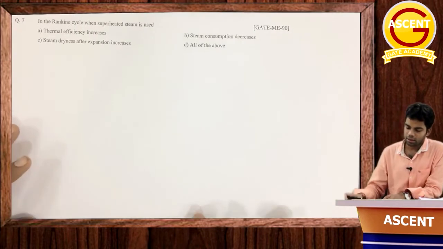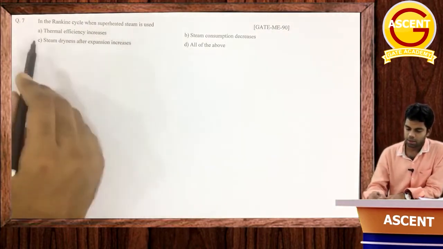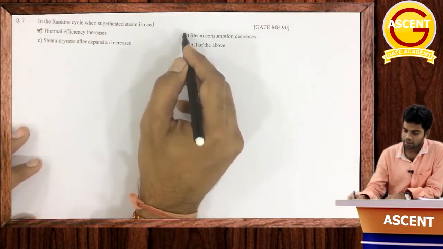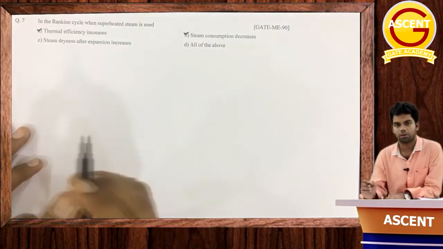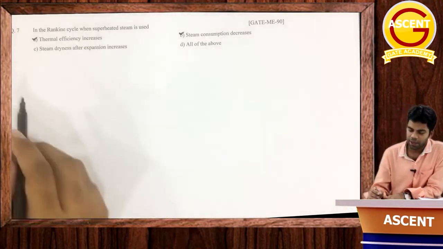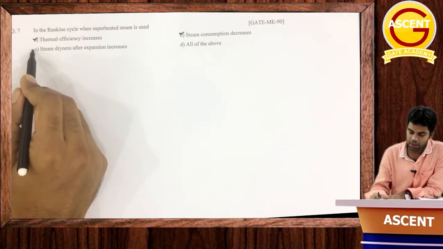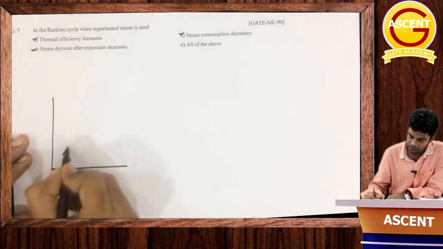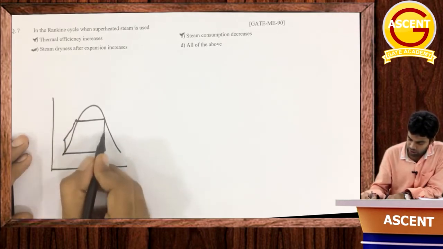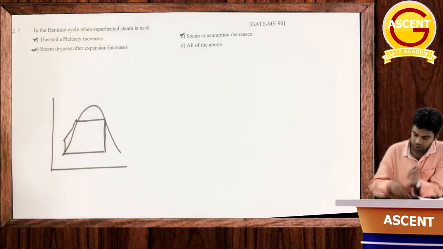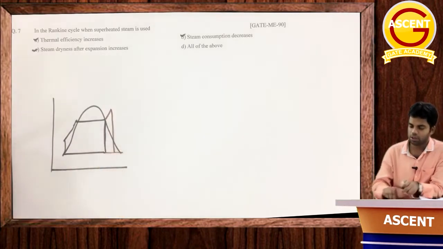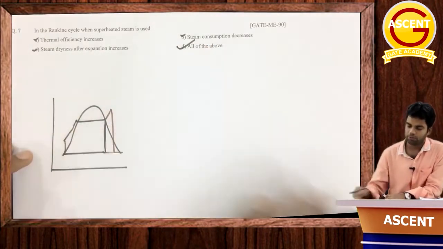In Rankine cycle, when the superheated steam is used, what happens? The thermal efficiency increases. Yes, increases. Steam consumption decreases. Yes, steam consumption also decreases. 3600 upon W net, if W net is increasing, obviously steam consumption will decrease. Then steam dryness after expansion increases. Yes, when we are using the superheated steam, as I have told you. Okay, if we are not using the superheated steam, we will get the condition of steam after expansion at this point. But when we are using the superheated steam, then this will be at this point like this. Okay, so obviously the dryness fraction is also increasing. Okay, so answer should be all of the above.